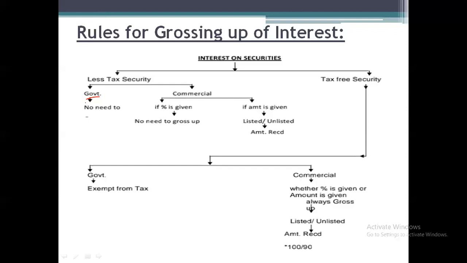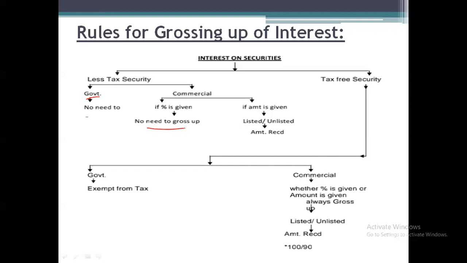Second, if any commercial sectors or private companies issued less tax securities, then we need to calculate in two ways. One, if they have given the investment amount and the percentage of interest in the problem, then no need to gross up.